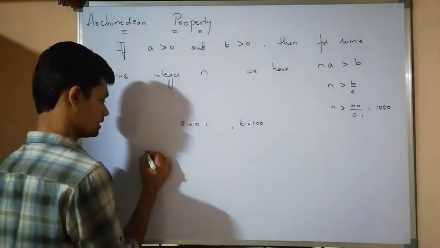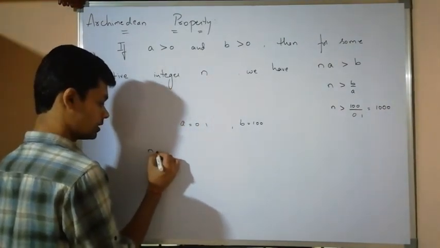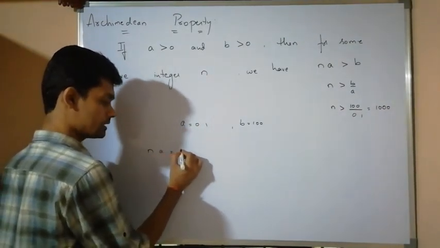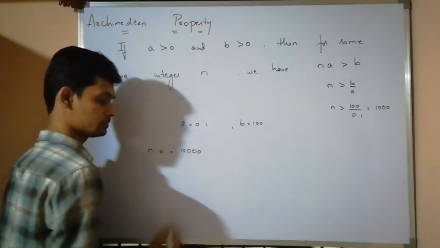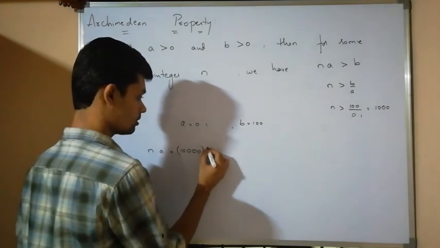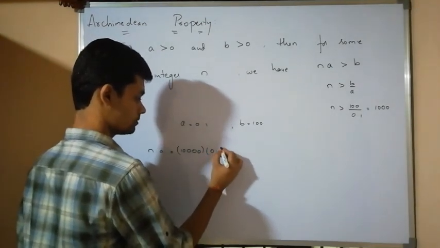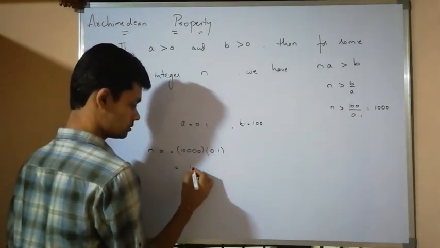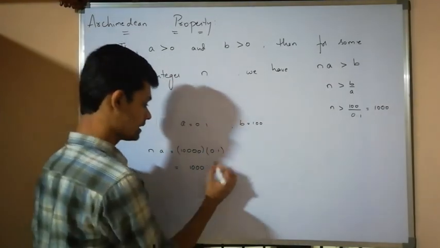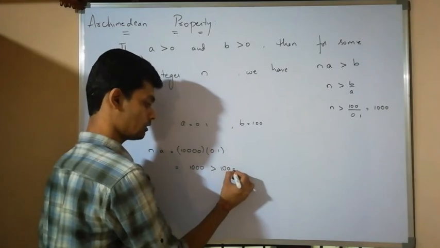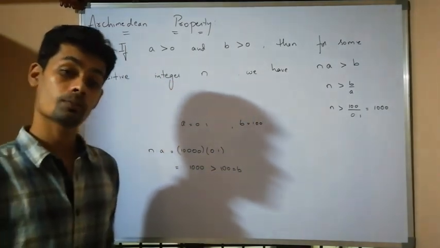So let us take n into A. Let us take n is equal to 10,000 and A is equal to 0.1, which gives 1000. Clearly it is greater than 100, which is B. This is the Archimedean property.